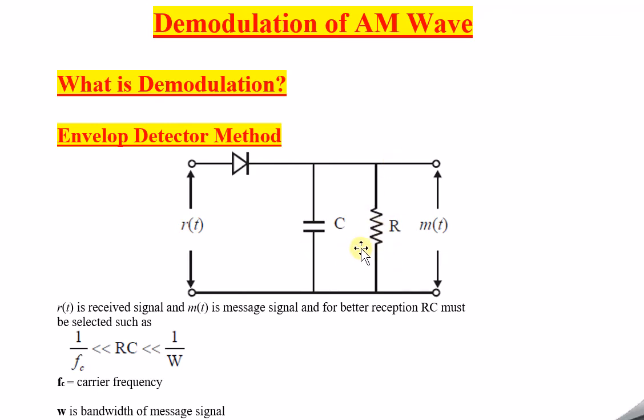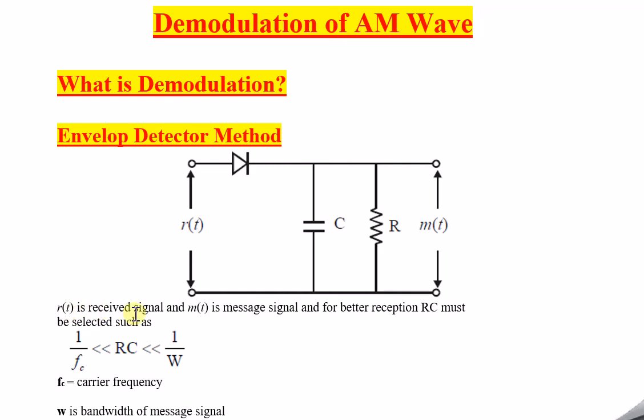So in this way, again during the next positive half cycle, the capacitor charges to its peak, and during the negative half cycle it discharges, and the charge goes through with the help of this resistor. Again during the positive half cycle it will charge, again during the negative half cycle it will discharge. Whatever charge is there is discharged. So in this way, the envelope detector works. I hope it is very clear now.